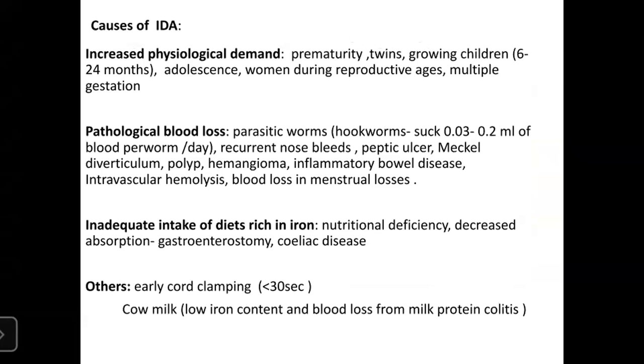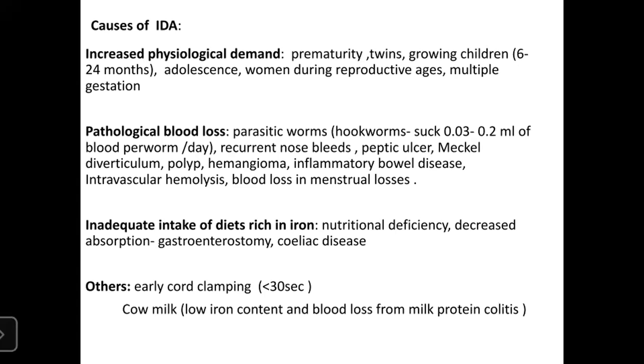Causes of iron deficiency anemia. Increased physiological demand in case of prematurity, twins, growing children, adolescents, women during reproductive age, multiple gestation. Or pathological blood loss, in case of parasitic worms such as hookworm, which can suck about 0.03 to 0.2 ml of blood per day. Recurrent nosebleed or peptic ulcer or Meckel's diverticulum, polyp, hemangioma, inflammatory bowel disease, intravascular hemolysis, blood loss in case of menstrual losses, inadequate intake of diet